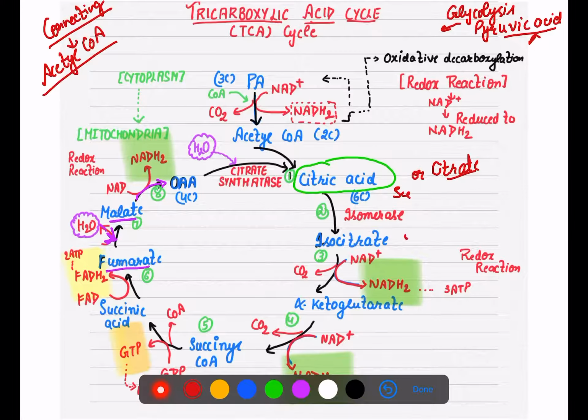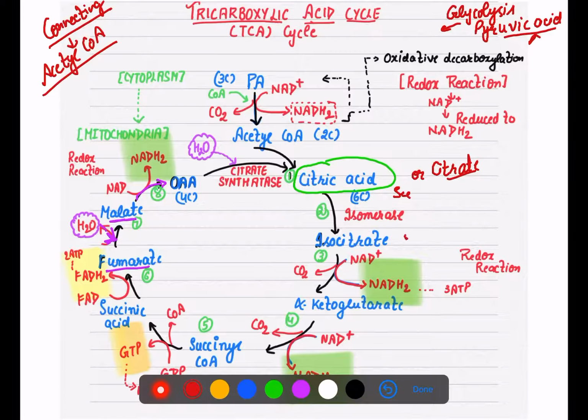Question time. If I ask you simply, at which step is GTP synthesized, especially during the conversion of succinyl coenzyme A? Let's go back to our cycle. Here it is succinyl coenzyme A. When it releases its coenzyme, it changes into succinic acid, and GDP is converting into GTP. So they have simply asked to tell the step at which GTP is synthesized during the conversion of succinyl coenzyme A to succinic acid.